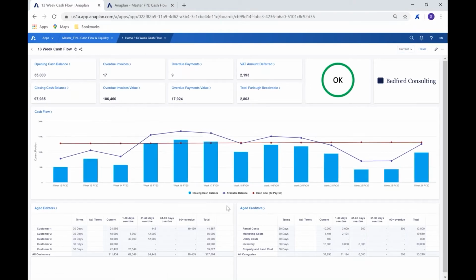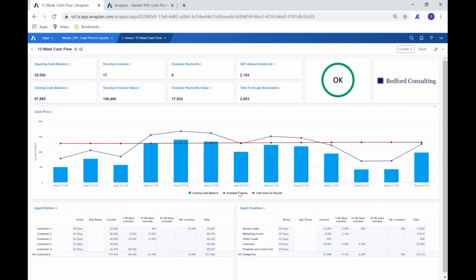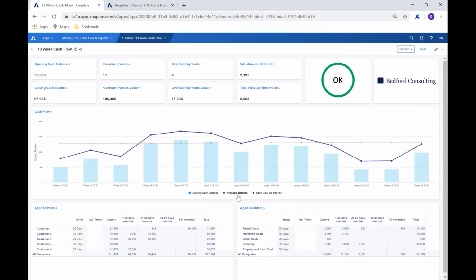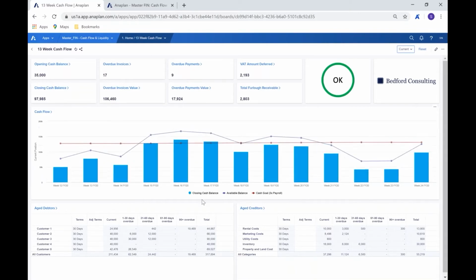So as we said, we've got our closing cash balance and we've got our available balance. And the difference between those is, of course, our overdraft. And then we've got our cash goal, which, as we can see, is our 3 times payroll. So what we're effectively saying here is that in relation to that cash goal, we basically want to have 3 months of cash at any point in time to consider ourselves safe.